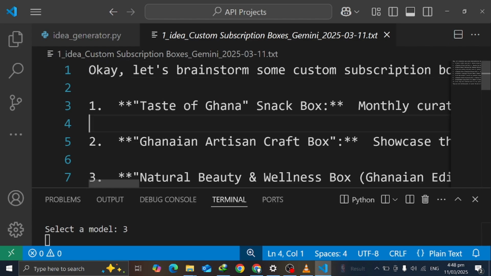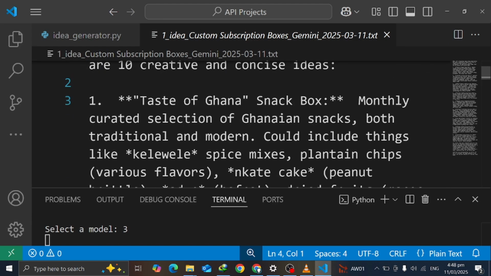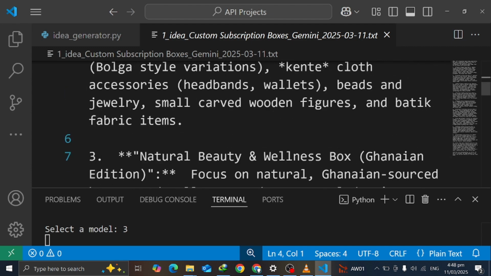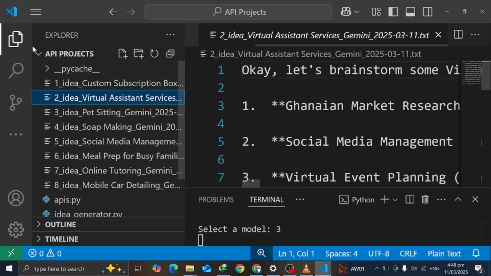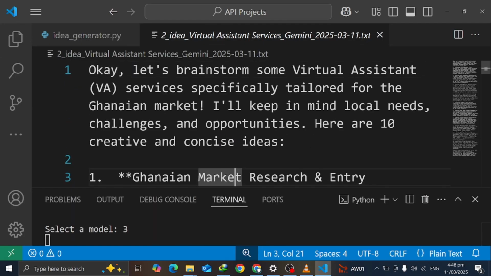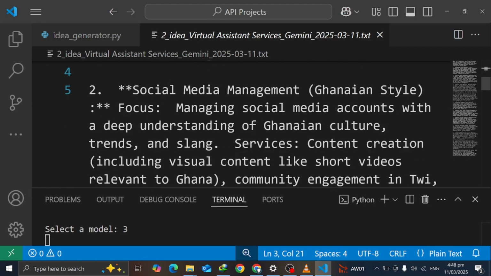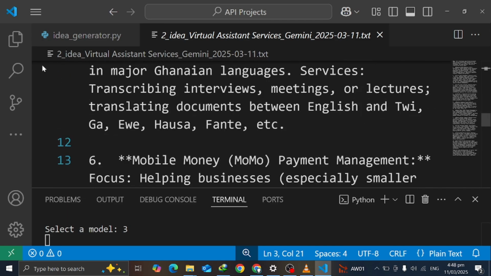Nti yɛnhwɛ so far. Okay, ɔma yɛ taste of Ghana snack box. Okay. Ghanaian artisan craft box. Okay. So ɔma yɛ some ideas about the topic about virtual assistant ne aba. So wei na depending on the prompt a bɛma no. Okay, Ghanaian market research and entry assistant. Okay, social media management. So ɛma all the ideas related to the topic.